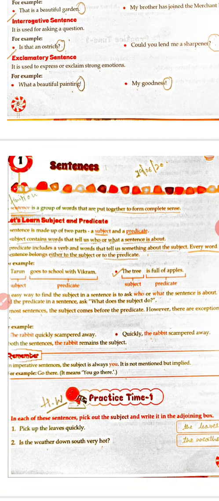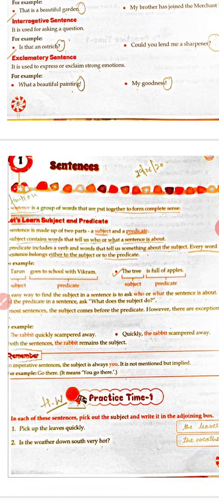कि जो एक group of words जो complete sense, जो complete meaning या complete thought को express करे, that group of words is called a sentence. Now there are two parts in a sentence. One is subject and other is predicate.